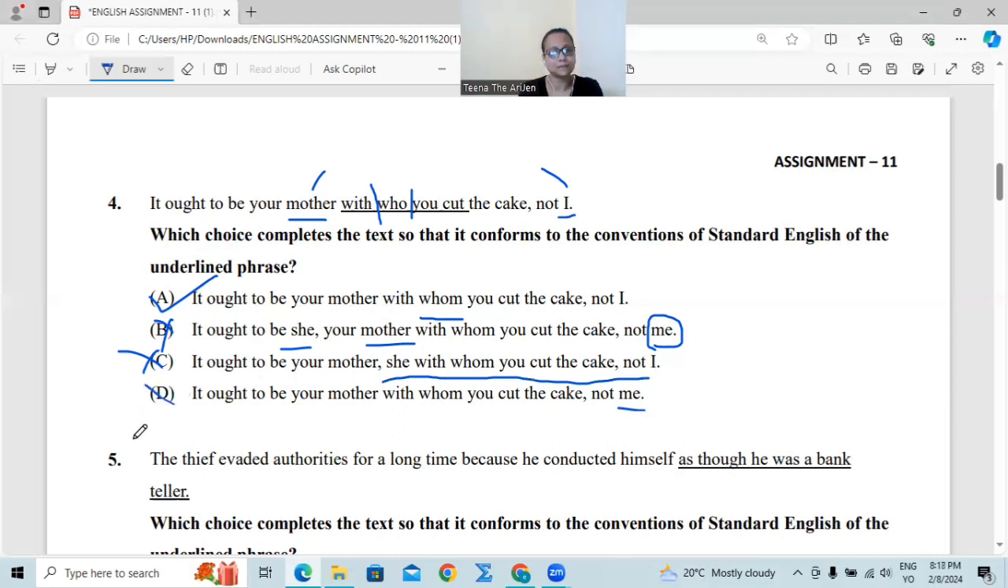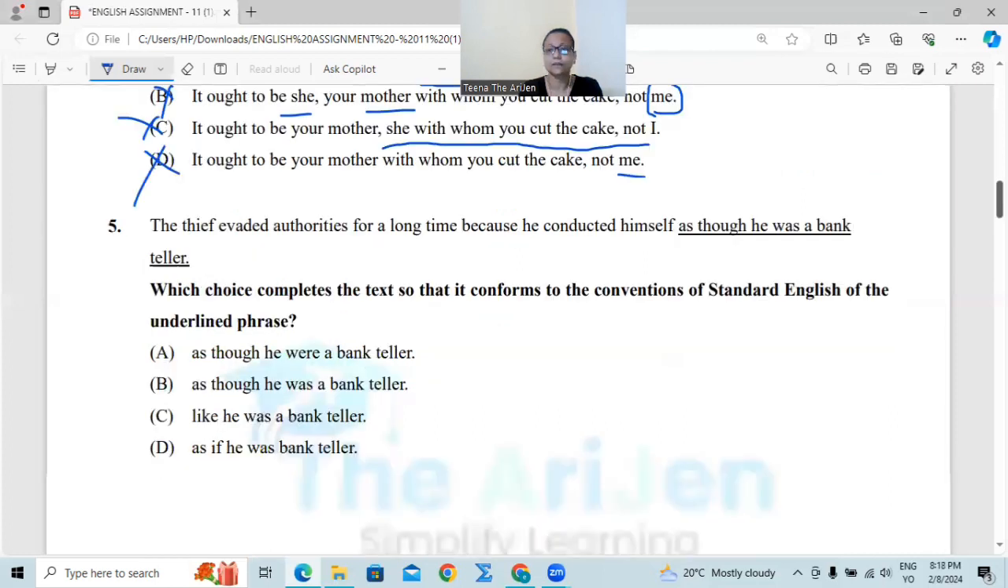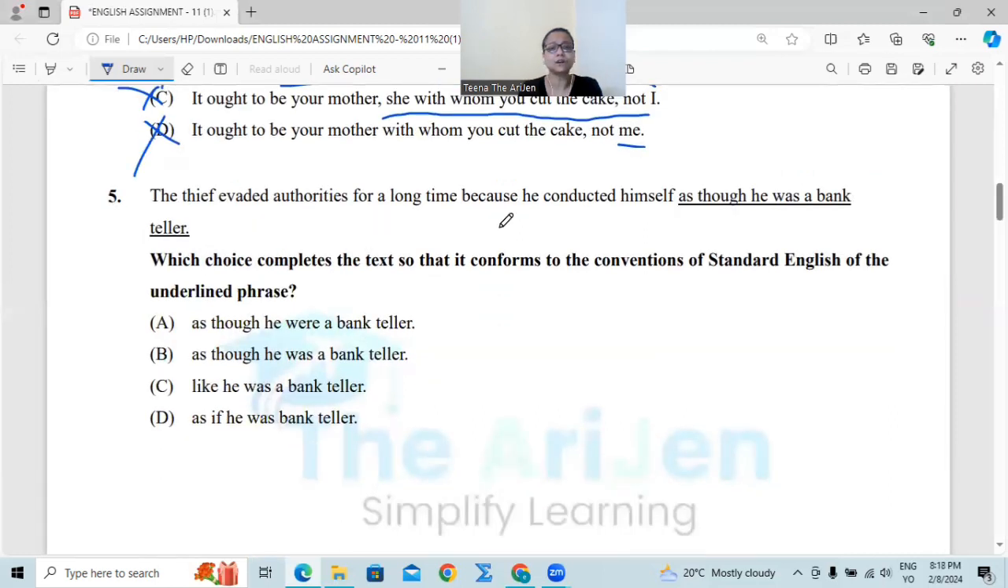So D is incorrect. Now number 5. The thief evaded authorities for a long time because he conducted himself as though he was a bank teller.